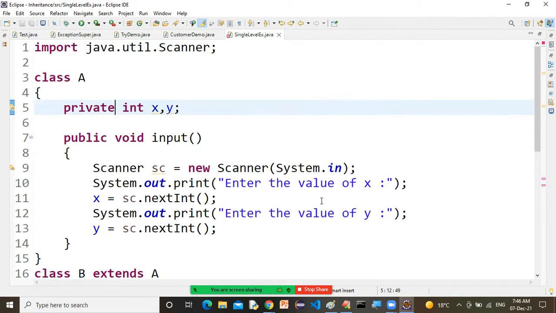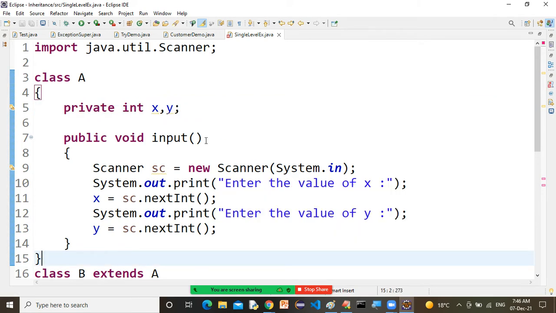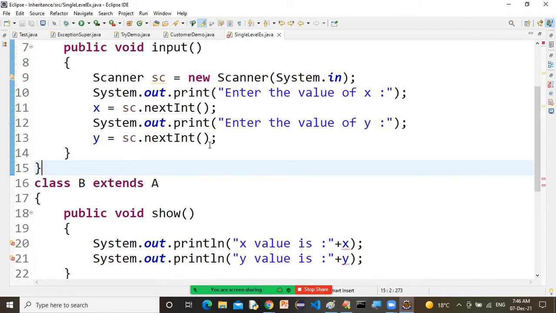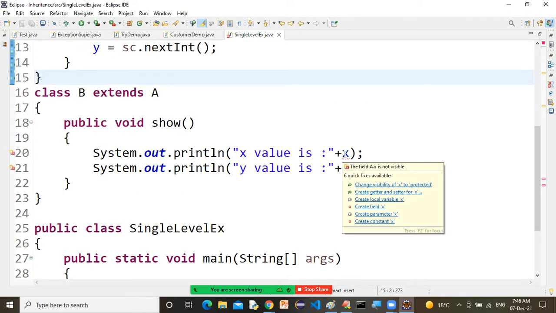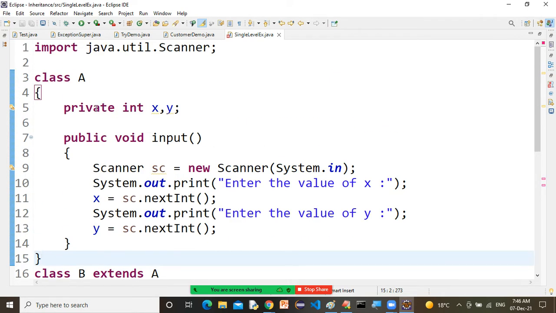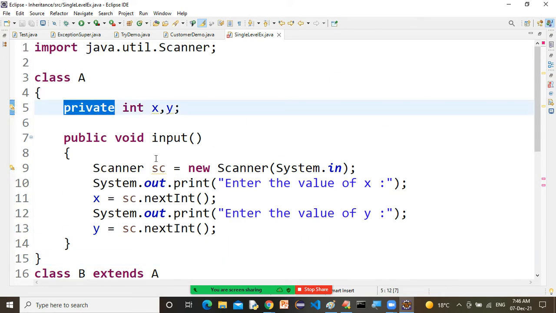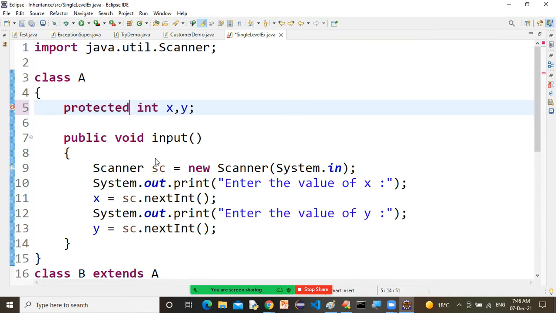Why? Because once you declare these variables as private, the scope of these variables is limited to class A only. Private members are accessible within the same class only. That's why it is giving you a compilation error, and it is giving the first option, change visibility of x to protected. So if you want to use these variables in another class, compulsory we need to declare them protected.